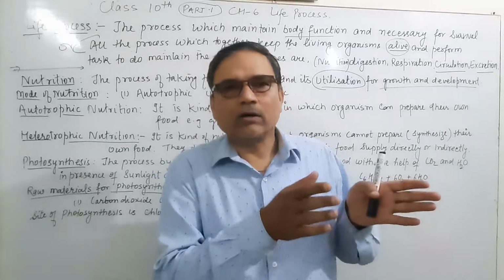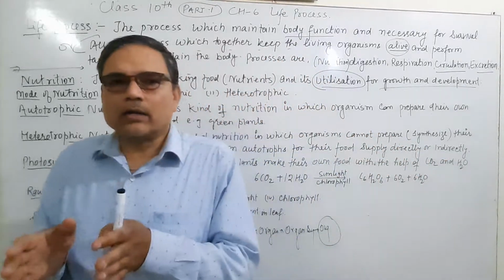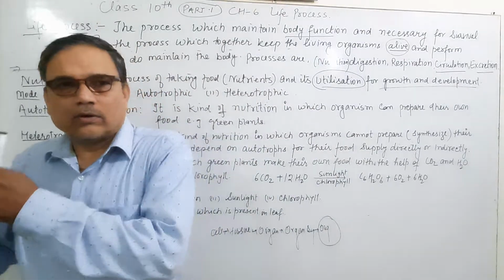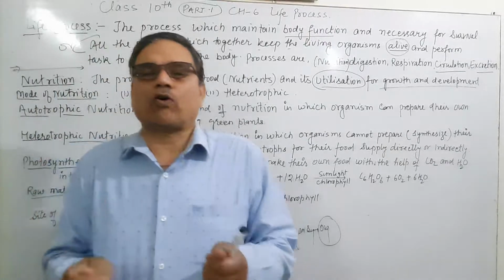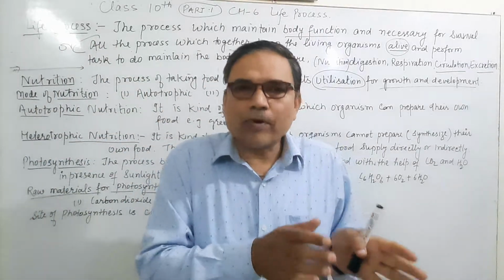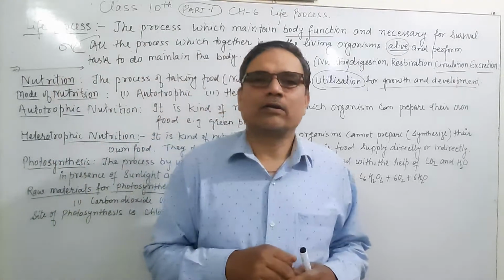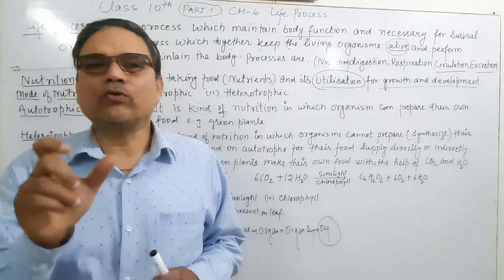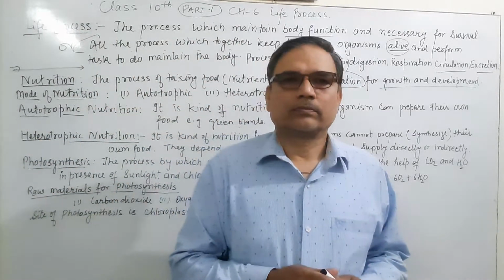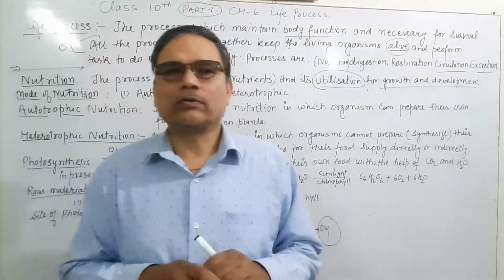And simply, the autotrophic mode of nutrition takes place only in autotrophs. It means autotrophs convert simpler substances like carbon dioxide and water into a complex substance, glucose, and synthesize their own food, preparing their own food.